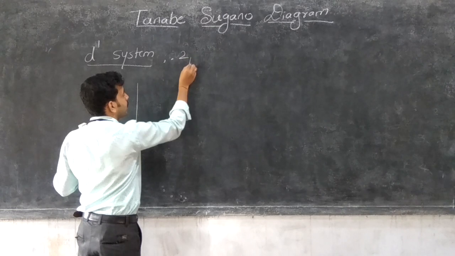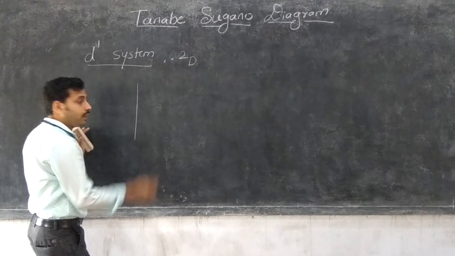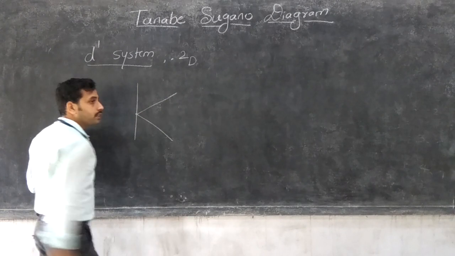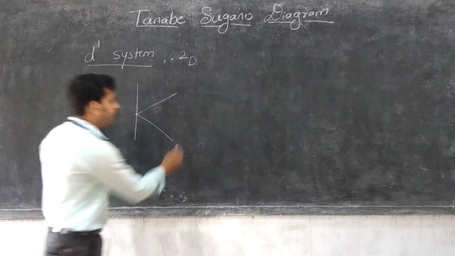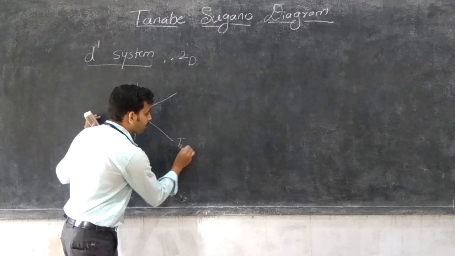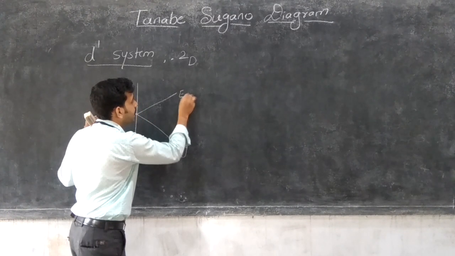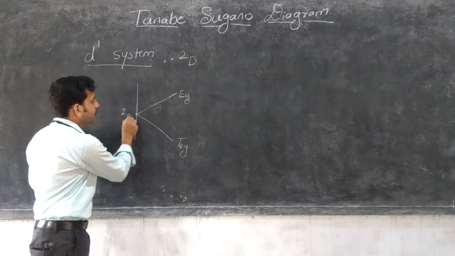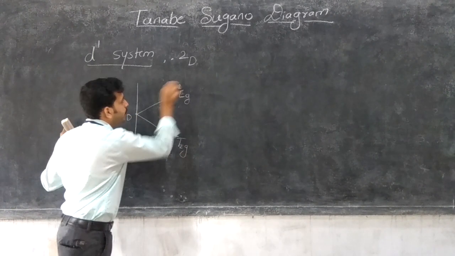Having the Mulliken term 2D only. From the hypothetical degeneracy, it is split into T2G and EG symmetry. Clear? T2G and EG symmetry. That is 2D, like 2T2G and 2EG symmetry.